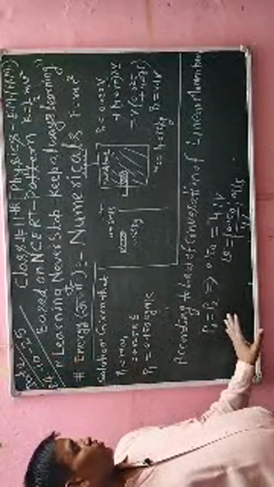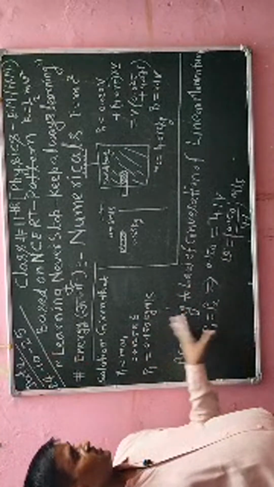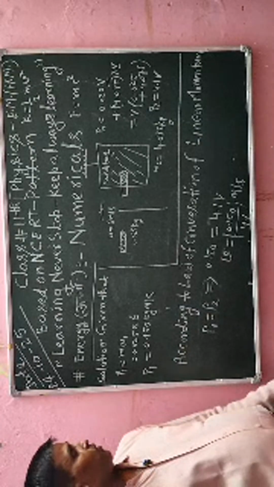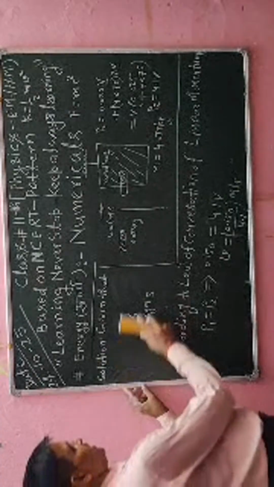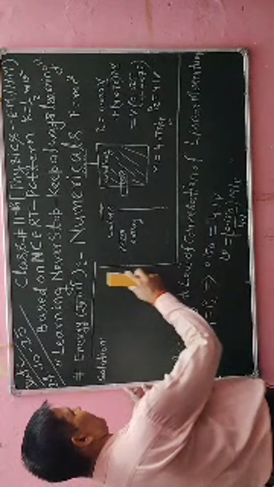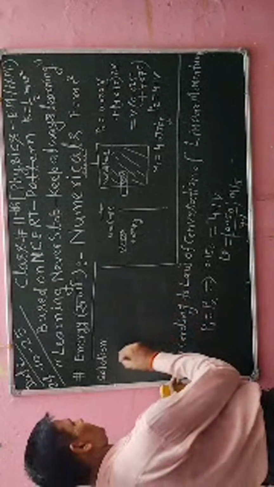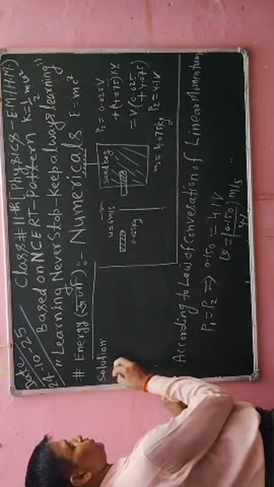Okay, students, I hope that you know it very well. So I am going to erase this solution, and then I will calculate the kinetic energy of the object. Further, I am going to erase the above data, and after erasing I will find the kinetic energy of the bullet. Here I will write the kinetic energy of the bullet before the collision.